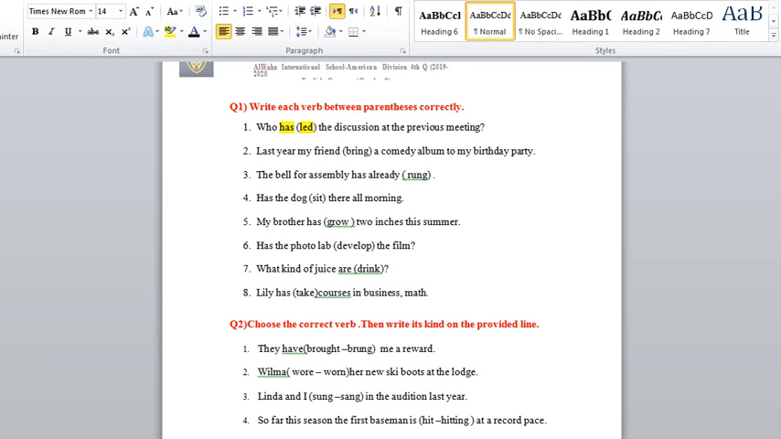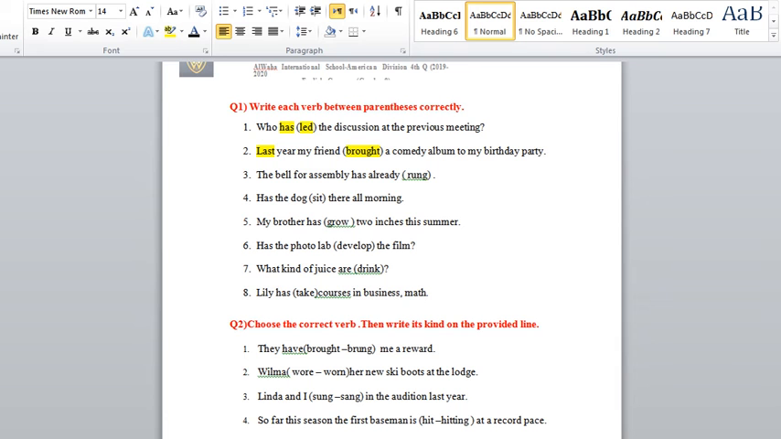Okay. Second one, last year my friend bring a comedy album to my birthday party. Without thinking, it's in the simple past form. So I have the hint, I have the clue. This will be only brought. By the way, it's brought, but this is the simple past because I don't have verb to have over here. So here's the verb, and it is brought.